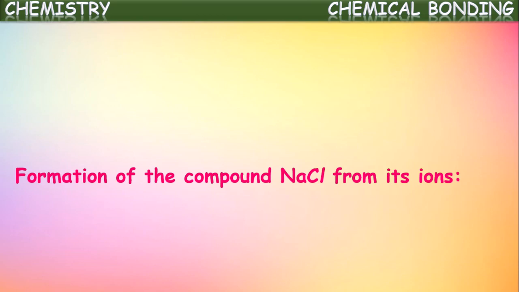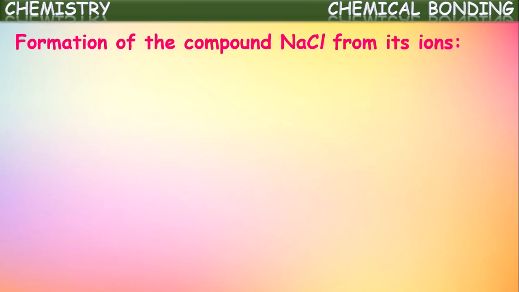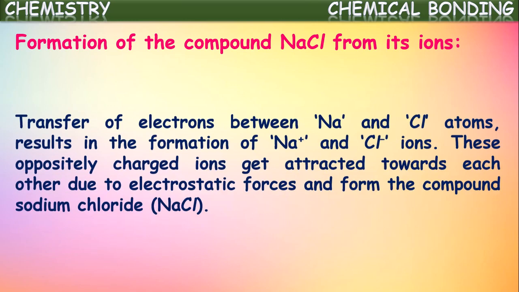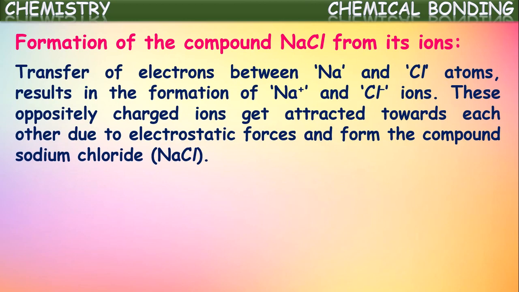Now the combination of these two: formation of compound sodium chloride from Na+ and Cl minus ions. Transfer of electrons between sodium and chlorine atoms results in the formation of Na+ and Cl minus ions.